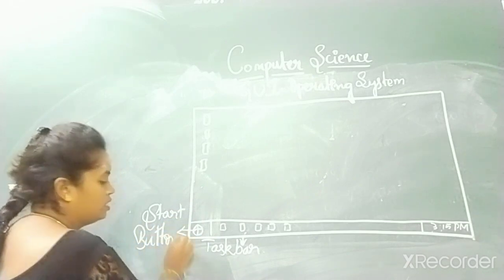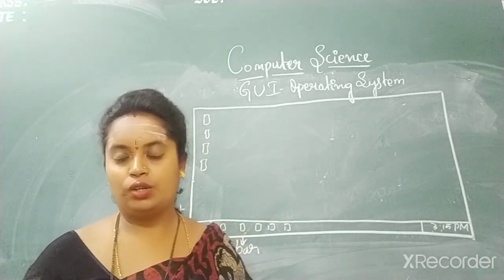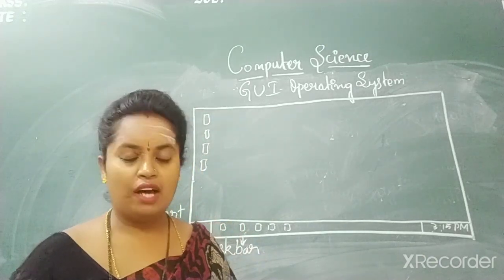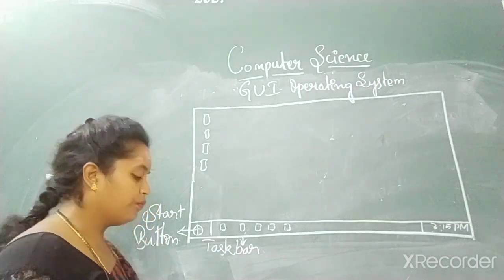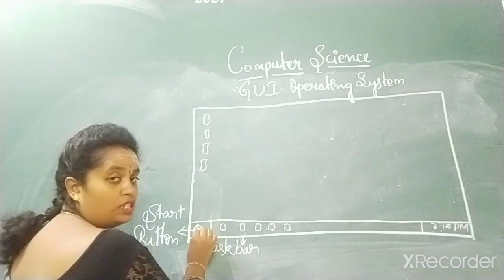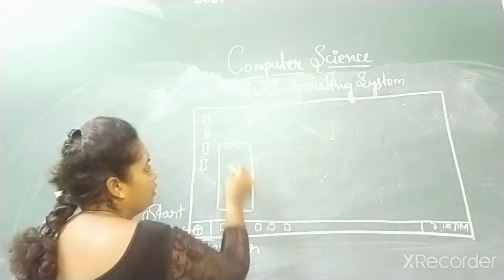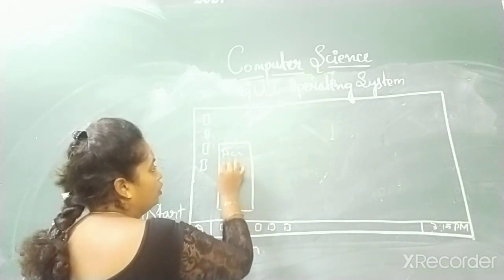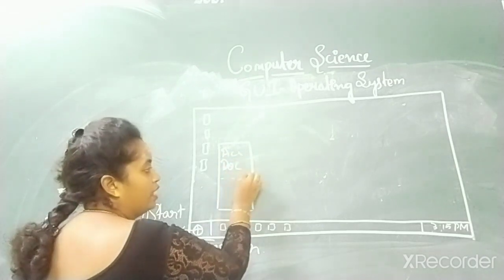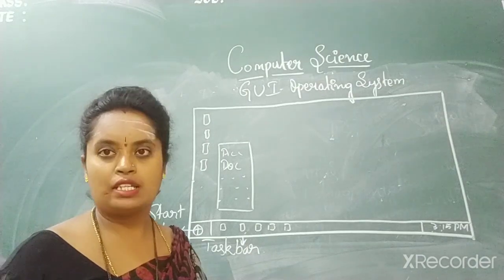Once you click on this start button, a quick launch bar will appear, wherein you will get different options such as accessories, documents, etc. Whatever things you need to select will appear.